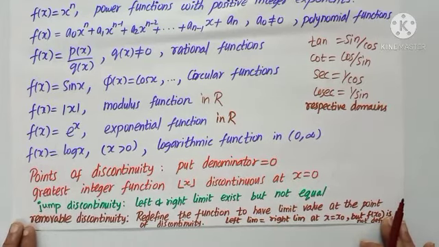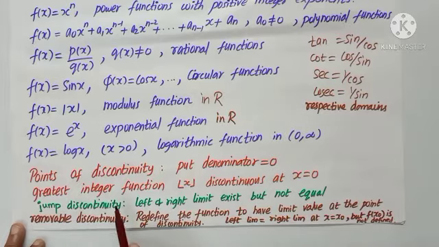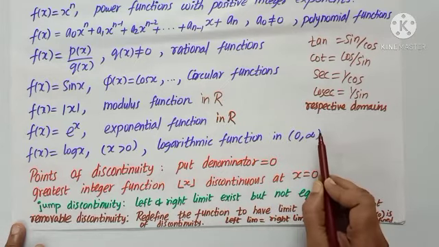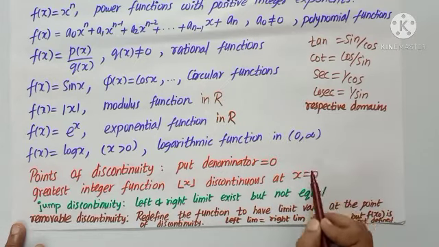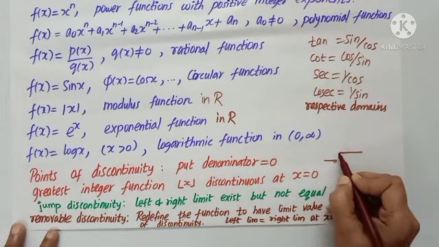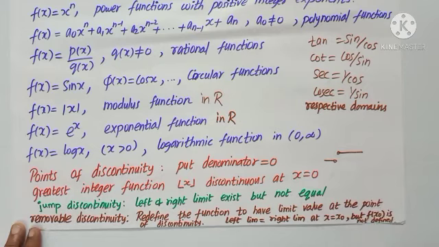Now, there are some special words for discontinuity. Jump discontinuity and removable discontinuity. The word jump discontinuity. When do I say? When left and right limit exist, but they are not equal. So, left limit will be here, right limit may be from here. So, there is a jump. So, such problems, we say it is a jump discontinuity.